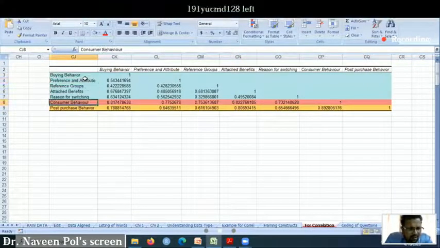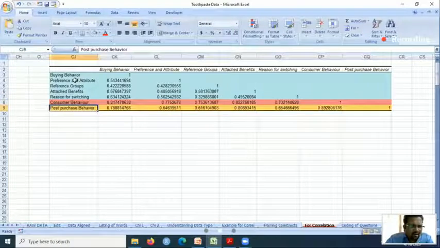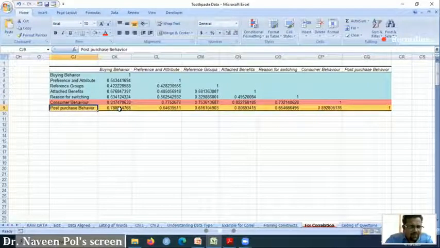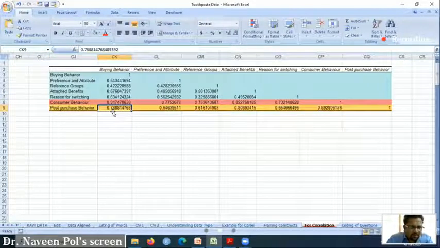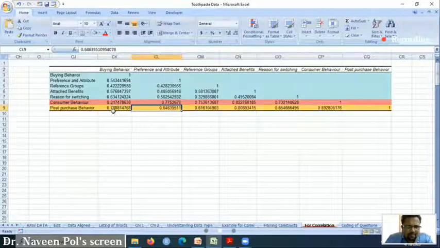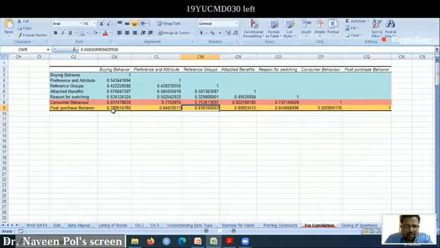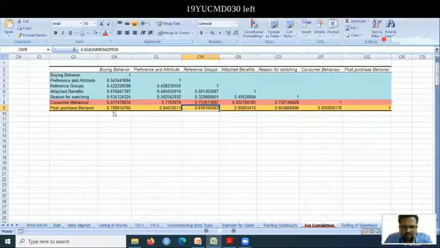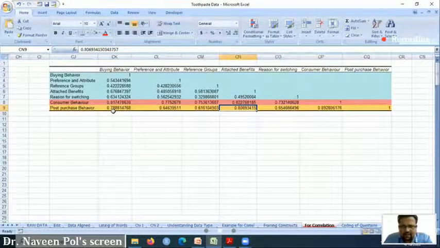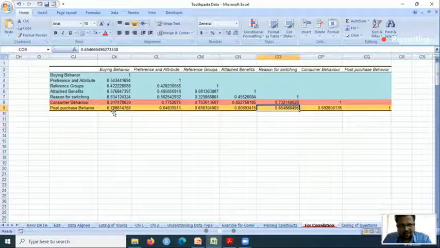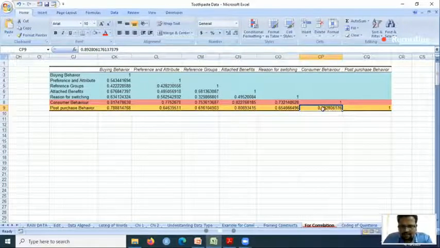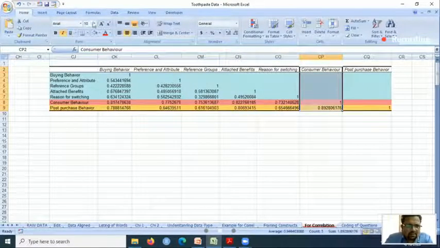Correlation does not tell how it behaves. For example, buying behavior has got 0.78 relationship, preference and attitude 0.64, research group has got 0.61, this has got 0.8, this has got 0.6 and 0.8. So basically all are high correlations only. But if you want to rate someone, you can rate this. Consumer behavior, however, is the combination of everything.